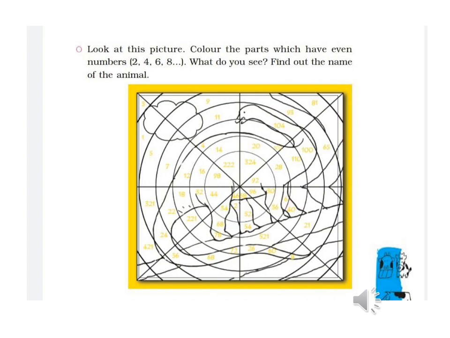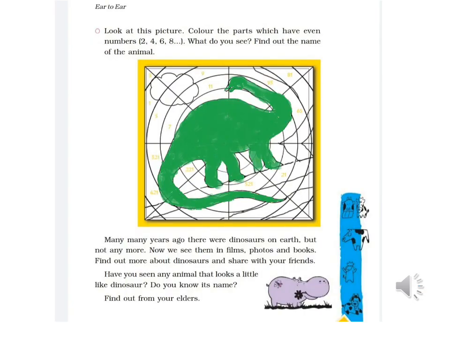What do you see? Find out the name of the animal. Let's do this activity. Oh wow, it's a beautiful dinosaur. You know, many years ago there were dinosaurs on earth, but not anymore. They have all died. They have become extinct. Now we can see them only in films, photos and books.